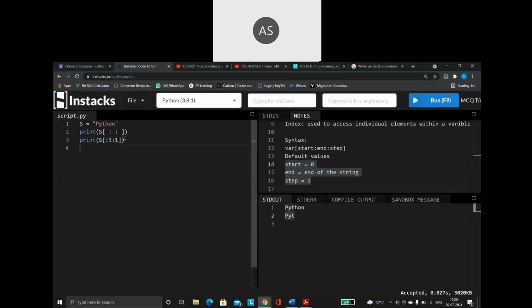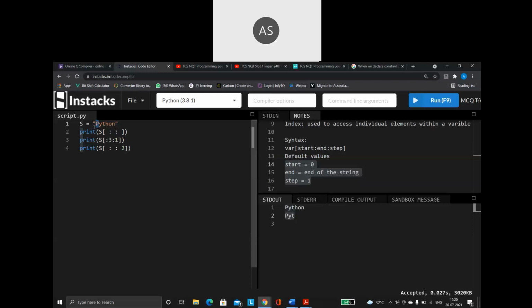Same way, just have a look here. Here I am saying print s of colon colon 2. See how I have given no starting value, no ending value, but the step value I am giving as 2. So what is going to happen here? First it will go for 0.